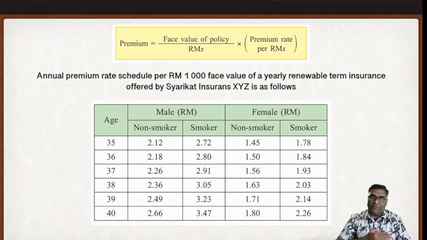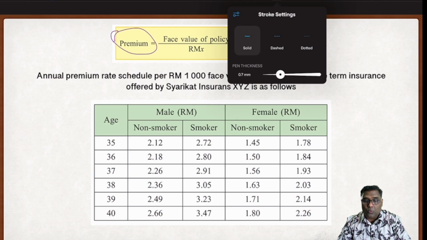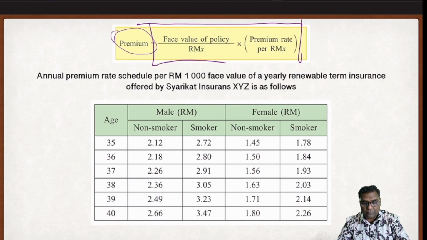Okay students, we have covered the theoretical part of insurance. Now let's go into the calculation part. Let us start with the keyword premium. Let's think about what I need when I'm looking at the word premium. The formula is already here for you. I'm just going to teach you how to apply this into a question.